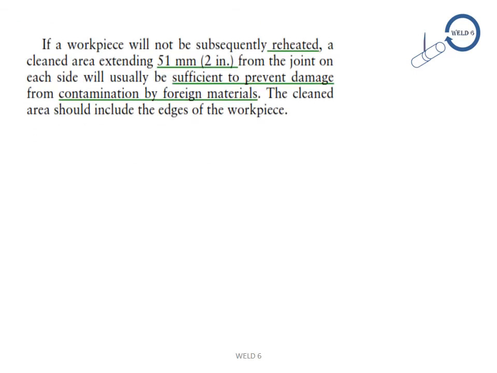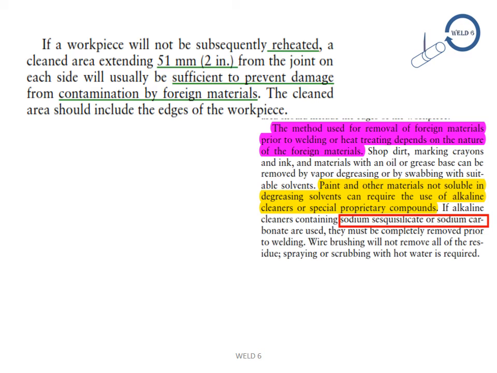If a workpiece will not be subsequently reheated, a cleaned area extending 51 mm from the joint on each side will usually be sufficient to prevent damage from contamination by foreign materials. The cleaned area should include the edges of the workpiece. The method used for removal of foreign materials prior to welding or heat treating depends on the nature of the foreign materials. Sharpie dirt, marking crayons, inks, and materials with an oil or grease base can be removed by vapor degreasing or by swabbing with suitable solvents.